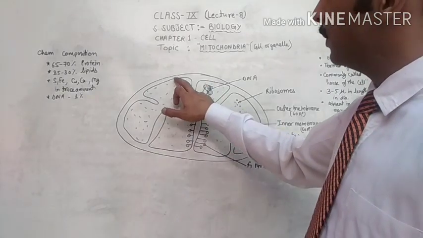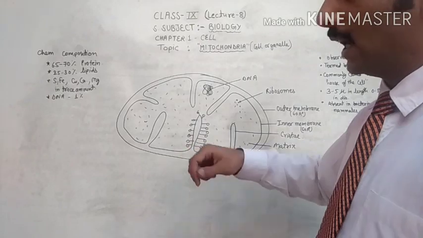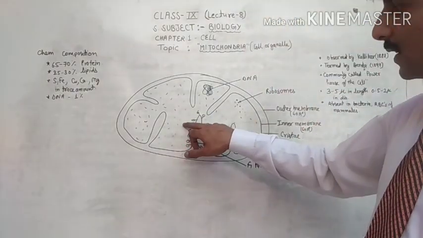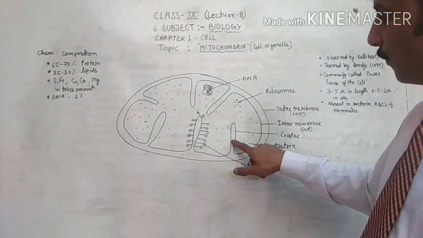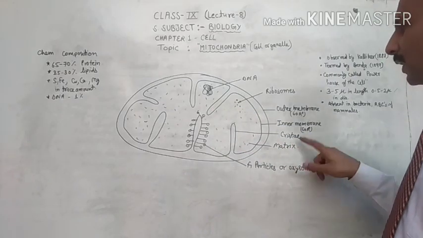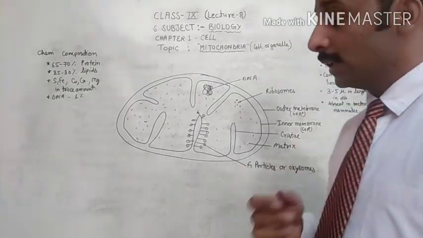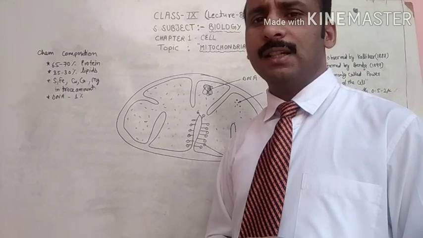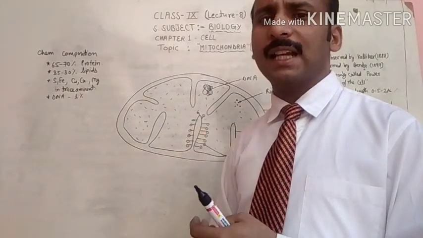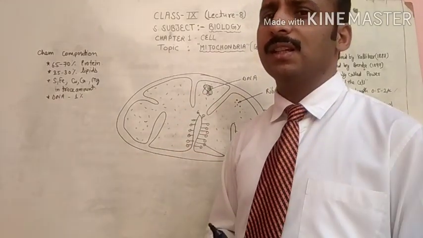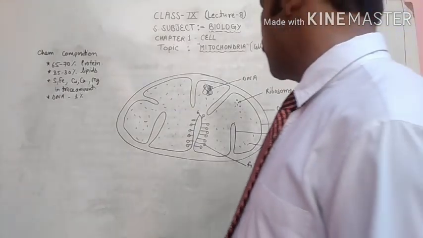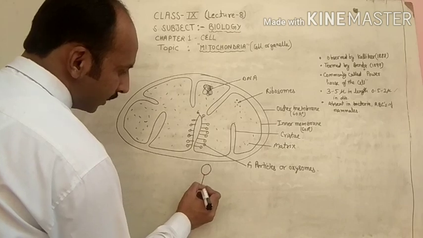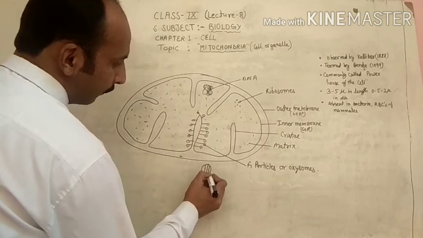But the inner membrane is folded into the matrix. These finger-like folds are called cristae. So the outer membrane is smooth and the inner membrane is embedded into the matrix to form finger-like structures called cristae.